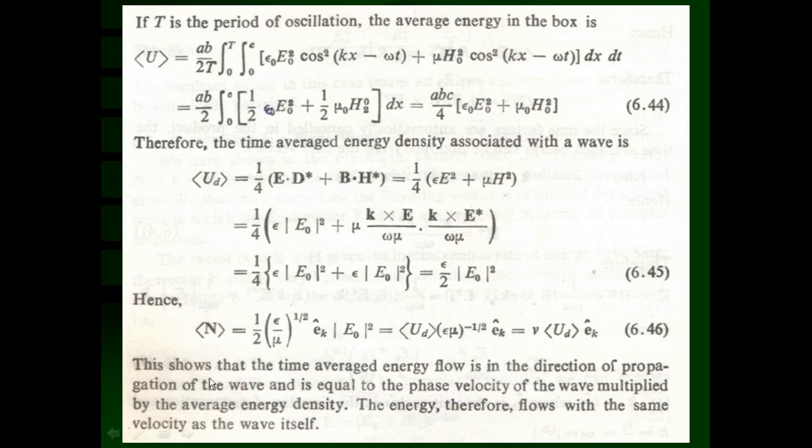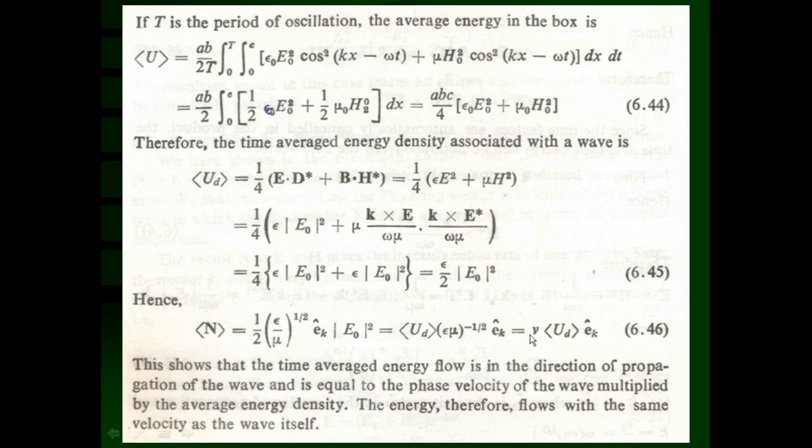What does this represent? This shows that time average energy flow is in the direction of propagation of the wave and is equal to the phase velocity of the wave multiplied by the average energy density ud. The energy therefore flows with the same velocity as the wave itself. This is the conclusion of this one. That means this shows that the time average energy flow is in the direction of propagation because it is flowing in the direction of Ek caret, which is the direction of propagation.